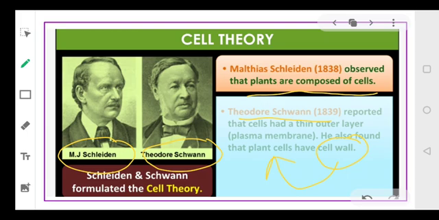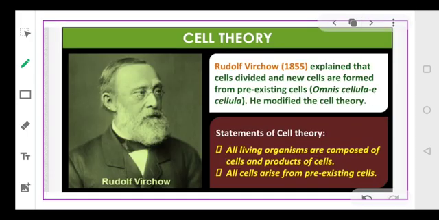Now both of these two scientists, that is Schleiden and Schwann, formulated the cell theory. However, their theory did not explain how new cells are formed. But later, in 1855, there was a scientist named Rudolf Virchow. He explained that cells divide and new cells always form from pre-existing cells. So he basically answered the question which was left unanswered by the cell theory formulators.